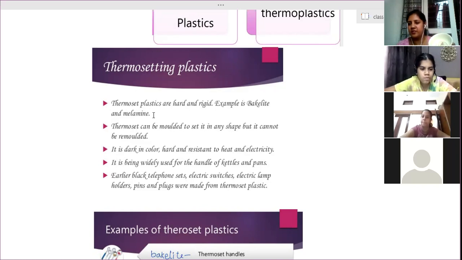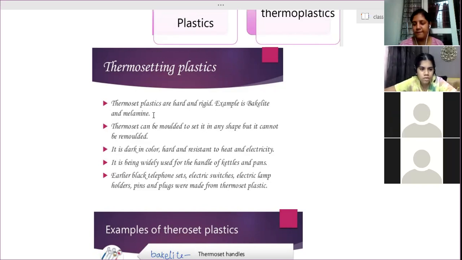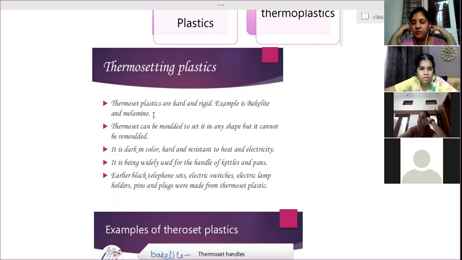It won't conduct heat. Ma'am, is it that only melamine can resist heat? Melamine and bakelite both. Ma'am, most of the containers at my house, like the bowls, if you put them in the microwave, they are microwave proof. The tiffin boxes, etc., are mostly made of melamine. Yes, most melamine ware is used for microwave safe materials.